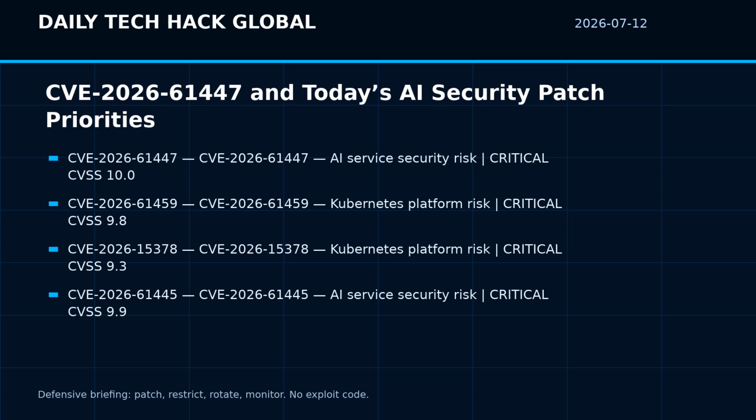CVE-2026-61447. NVD describes it as, PraisonAI before January 6, 78 contains a remote code execution vulnerability in codeagent_execute_python that executes LLM-generated Python code without AST validation, import restrictions, or sandbox enforcement. Attackers can influence LLM output through prompt injection to exfiltrate all environment secrets and execute arbitrary code on the host system. The recorded severity is critical with CVSS 10.0. Why it matters: agent tools often forward credentials or call internal APIs, so path scope, least privilege, and audit logs matter as much as model behavior.